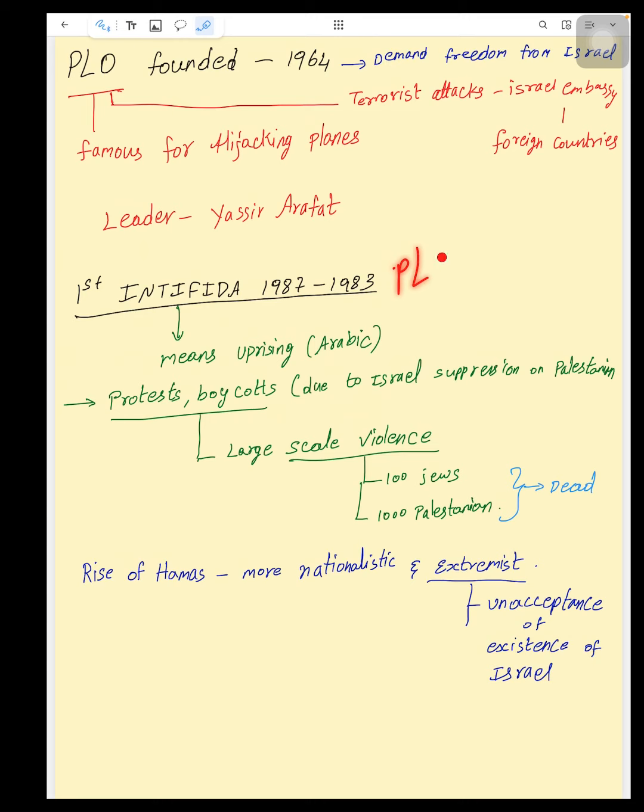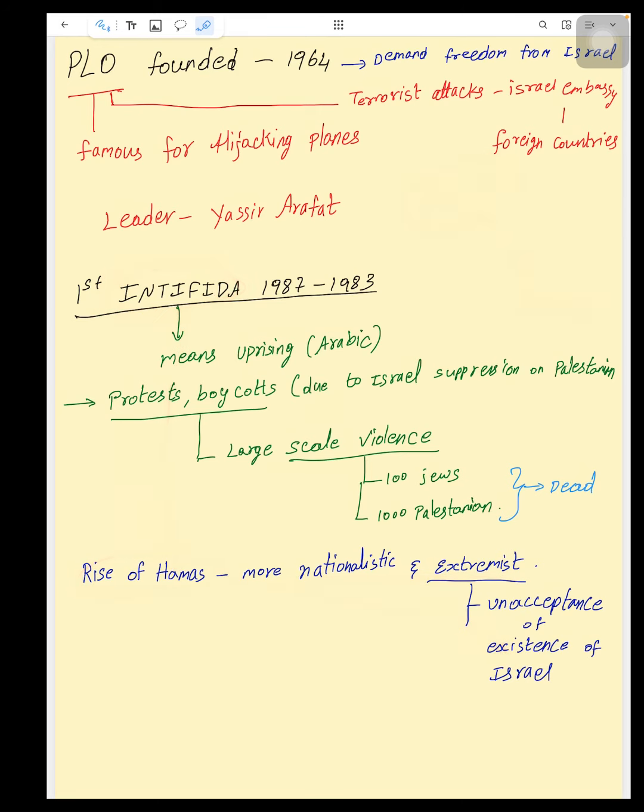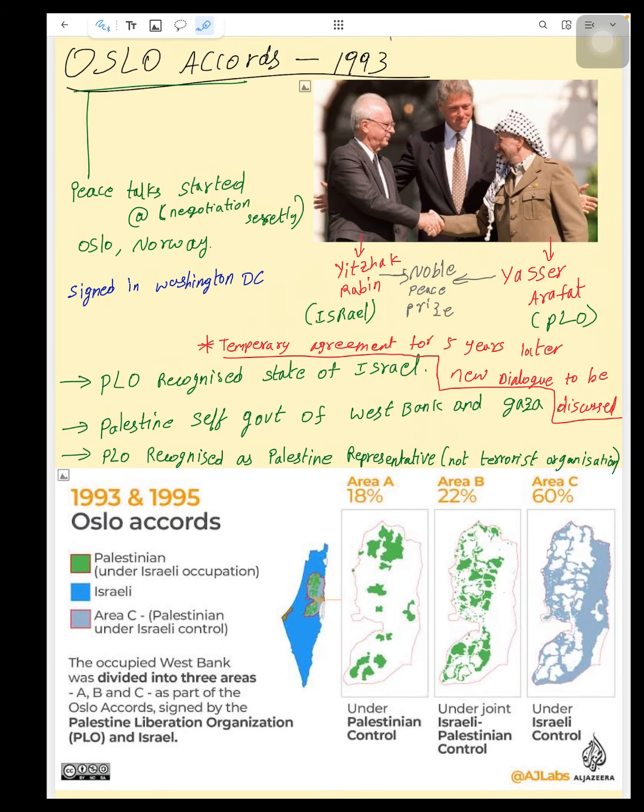Till this time, they only had the PLO, the Palestine Liberation Organization. But after the Intifada, Hamas rose because they are more nationalistic and extremist. Till then, the PLO was demanding, but they were totally against the idea of Israel. They were against the existence of Israel. So, in the presence of the U.S. President, the Oslo Accords took place. Oslo is in Norway. At that time, Israeli Prime Minister Yitzhak Rabin and Yasser Arafat, PLO head, both got the Nobel Prize because they were ready for peace.